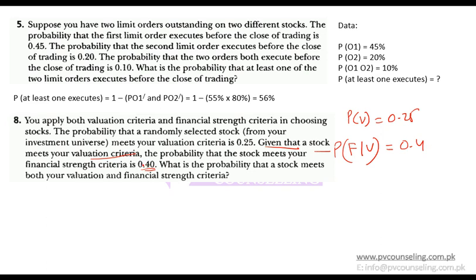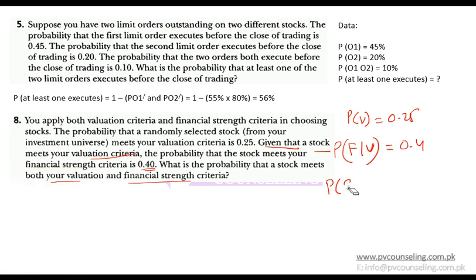So make sure you are able to interpret it right. Given that a stock meets valuation means this V should come in after this line, and F should come in before this symbol. What is the probability that a stock meets both valuation and financial criteria?